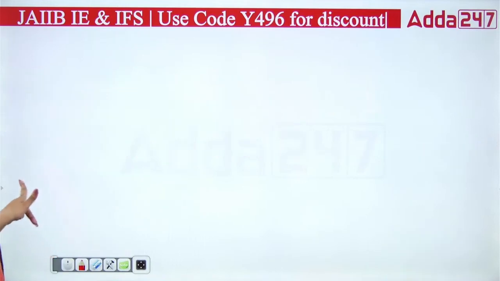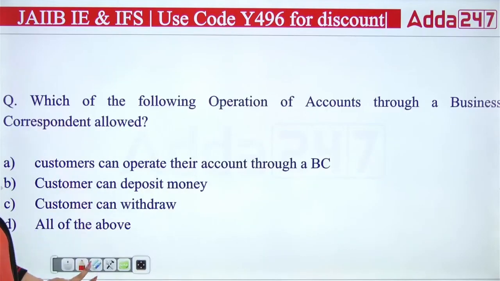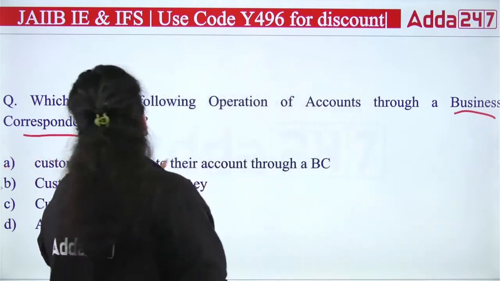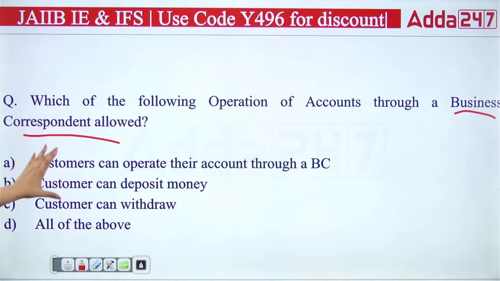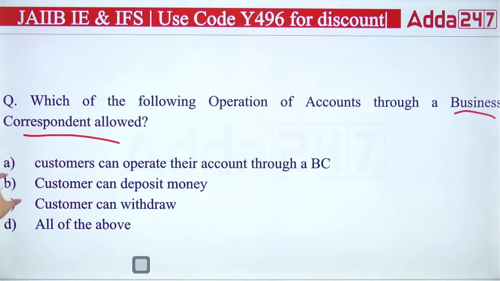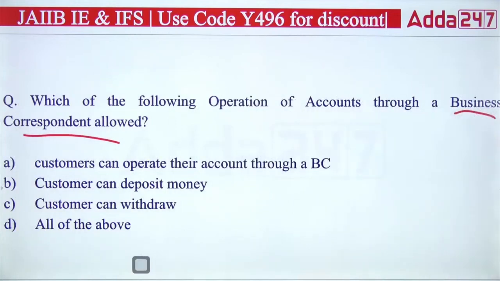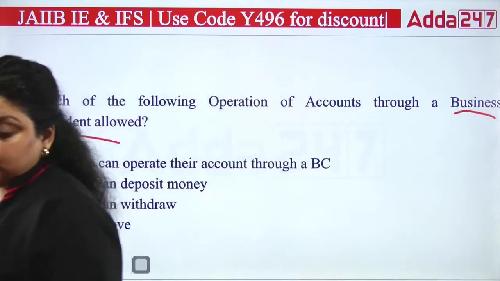Next question. Next we have, which of the following operations of an account through a business correspondent is allowed? So out of these services, which of these services will be available to the customer with the help of a business correspondent? So first is saying customers can operate their account through a bank business correspondent. Customer can deposit money, customer can withdraw money, or all of the above. So you have to answer which of the following is actually the correct operation, or which is the operation which can be performed by the business correspondents.